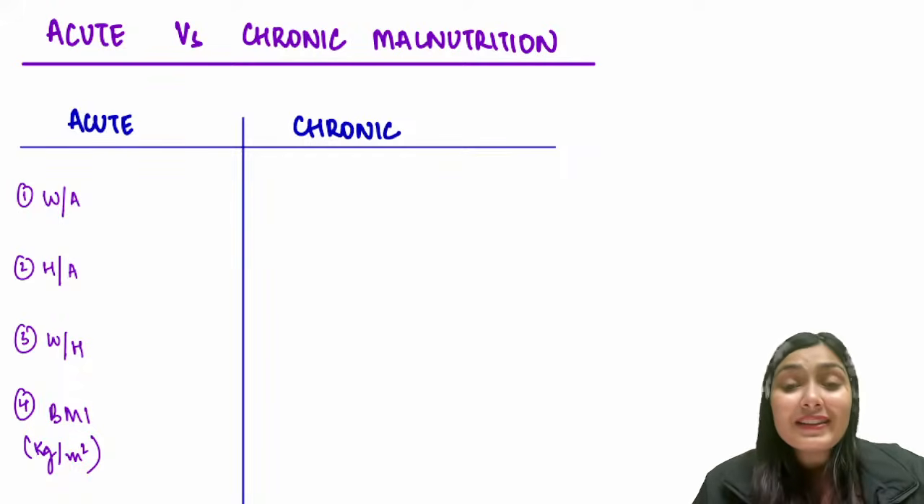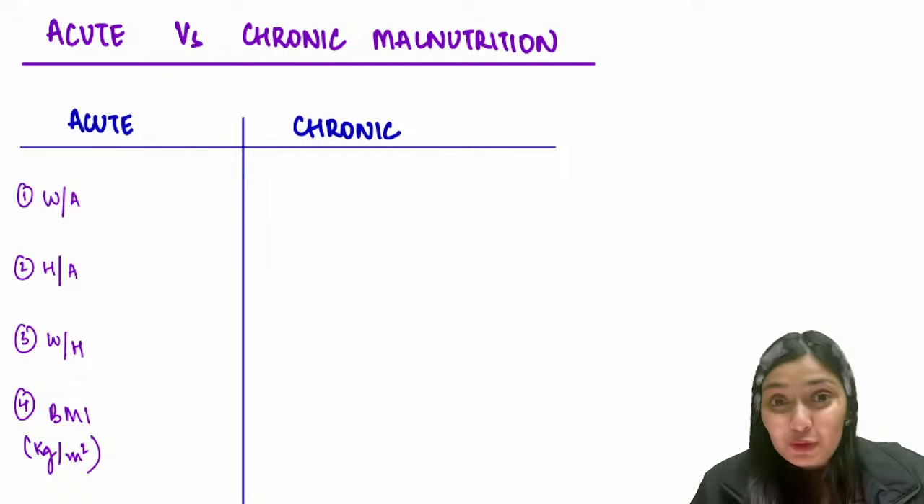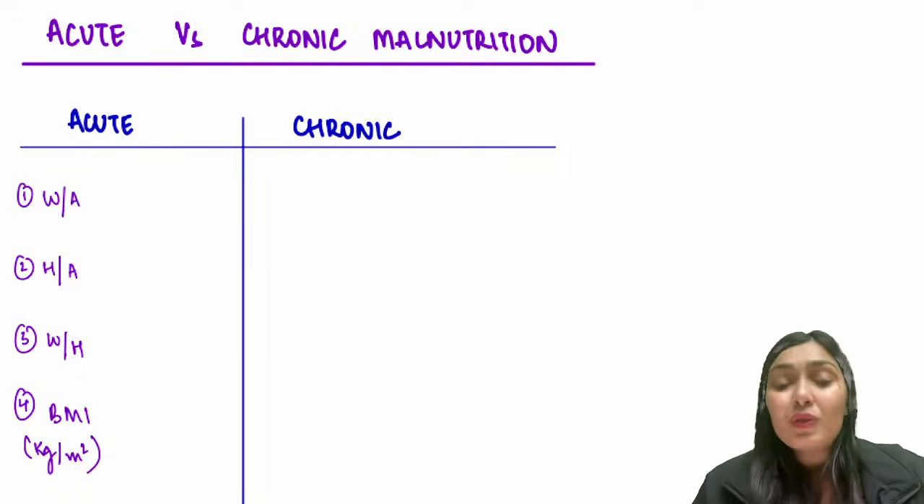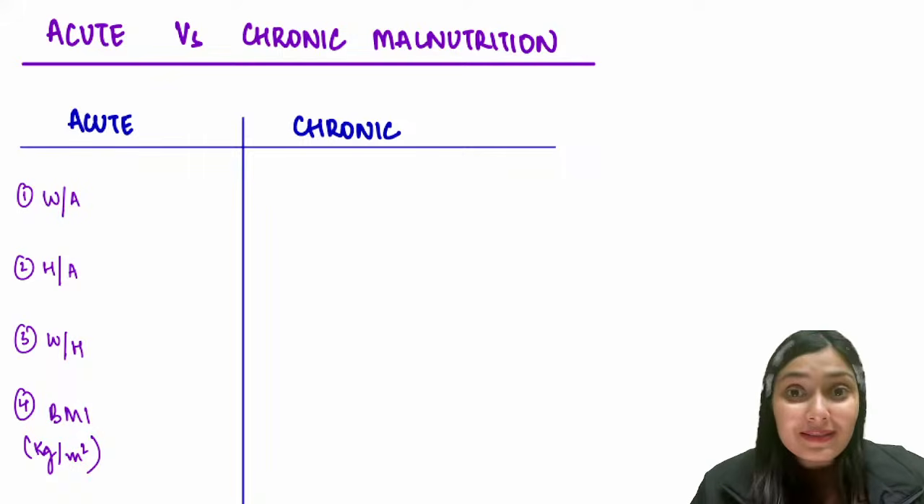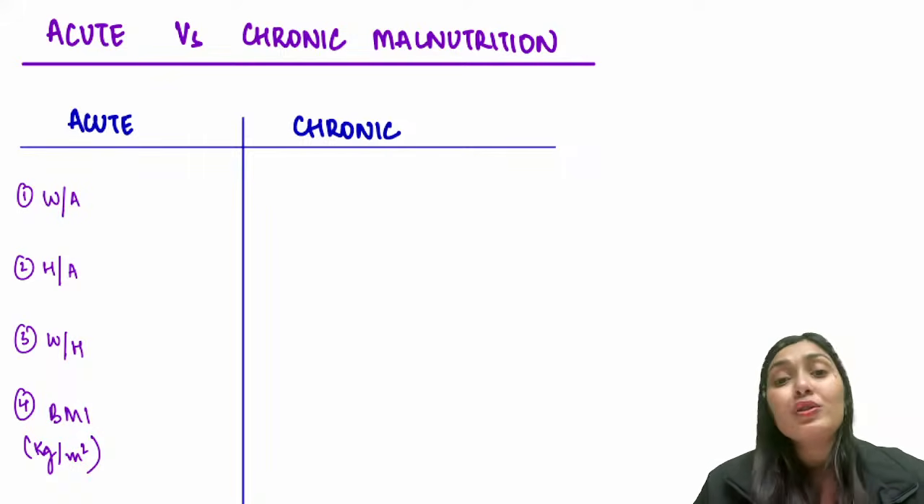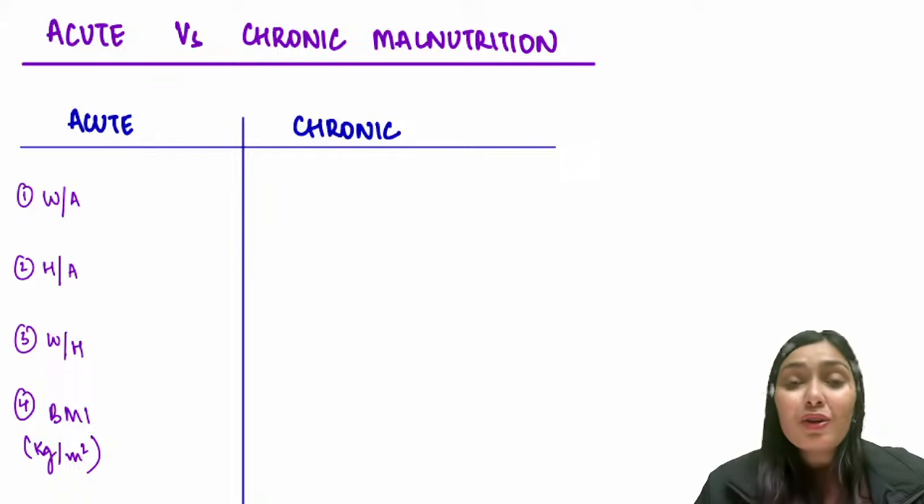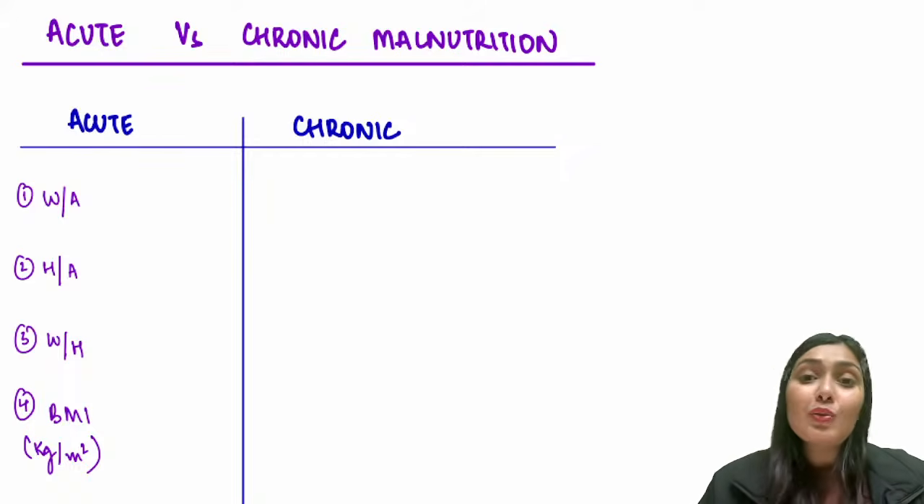Because you're not getting that good nutrition that you were getting at your home. So that is acute phase. But if the nutrition is deprived for a long period of time in a child, what will happen? The weight will be decreased, but the height of the child will also not increase. That means the child's height would also be affected. So that's the basic concept behind the differences between acute and chronic malnutrition.